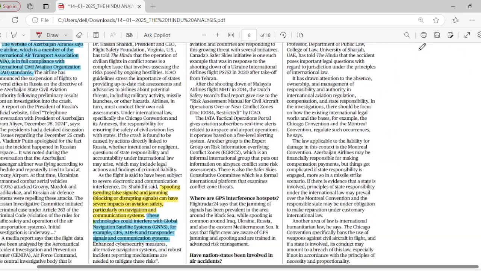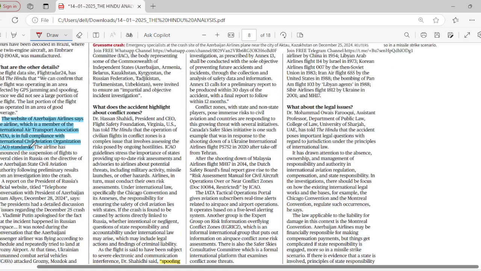We can see it in today's newspaper. The website of Azerbaijan Airlines says it is an airline and aviation member of the IATA, that is the International Air Transport Association, and one more, ICAO, it is in full compliance with the ICAO, that is the International Civil Aviation Organization.